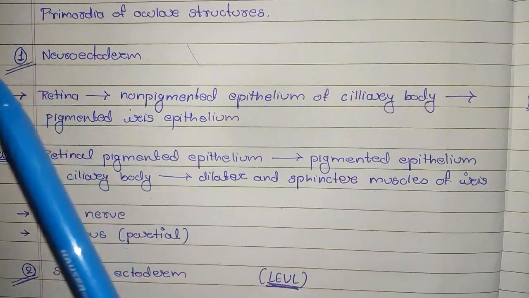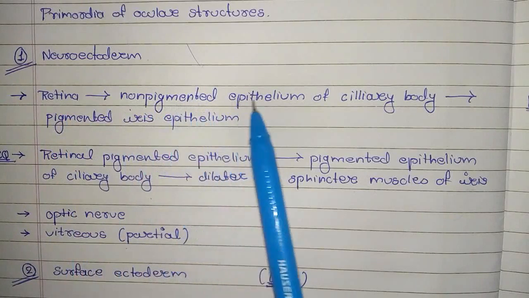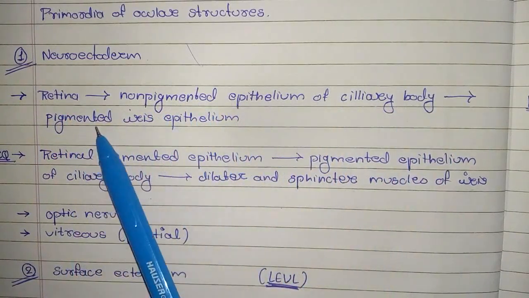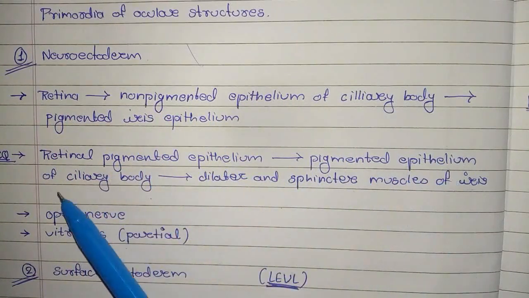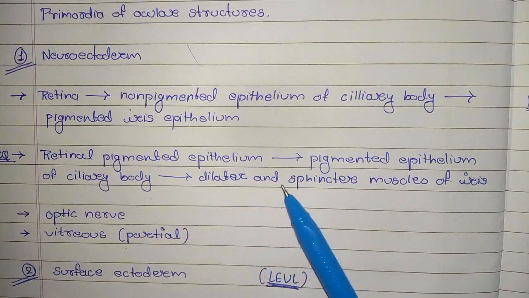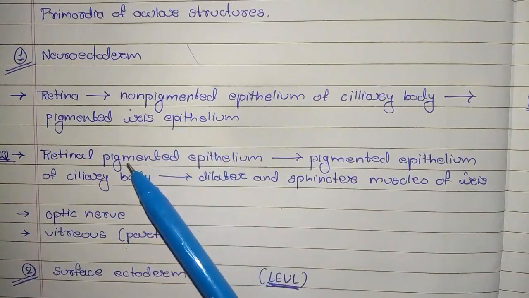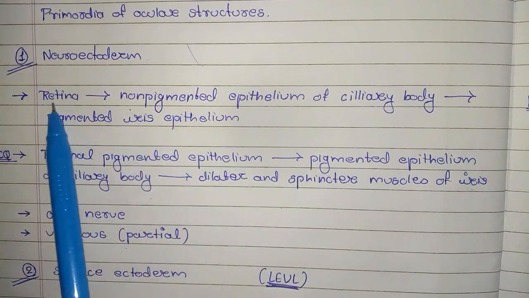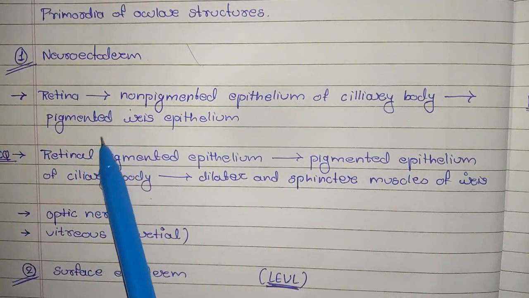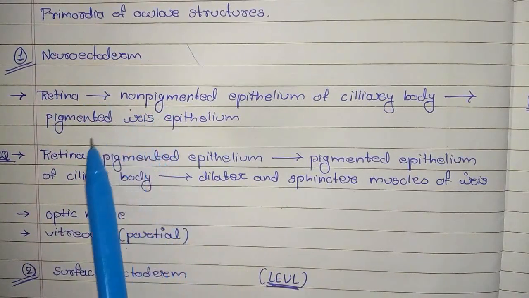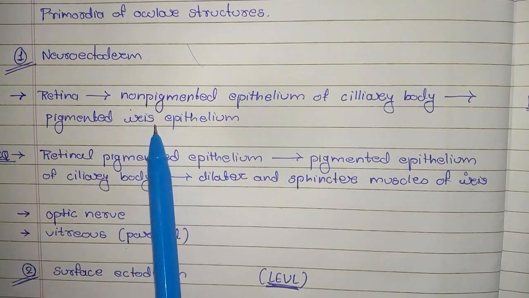Primordia means from the beginning of a time. Retina, non-pigmented epithelium of the ciliary body, and the pigmented iris epithelium. Retina, pigmented epithelium of the ciliary body, the dilator and the sphincter muscle of the iris. So both the sensory and the pigmented layer of the retina are developed from the neuroectoderm. This layer continues anteriorly to give rise to the ciliary epithelium and the pigmented layer of the iris.